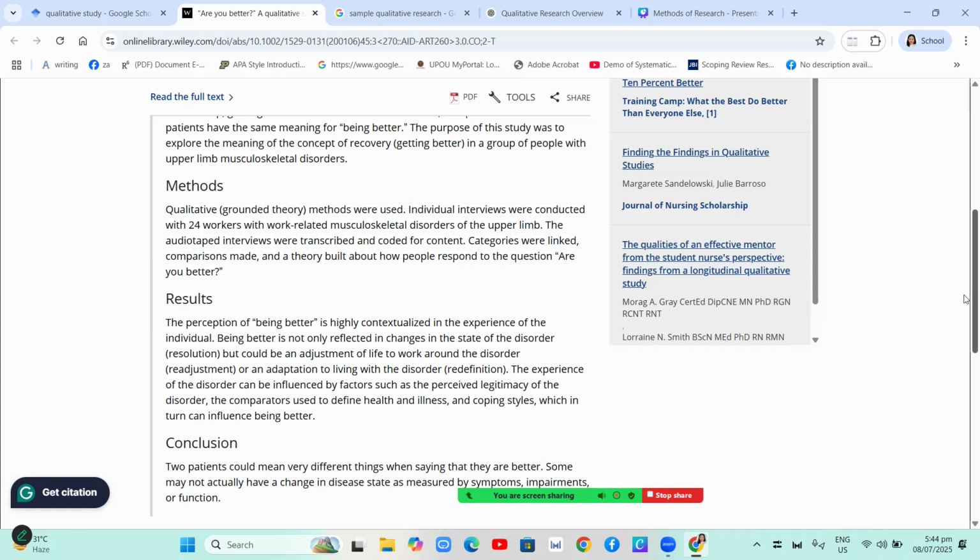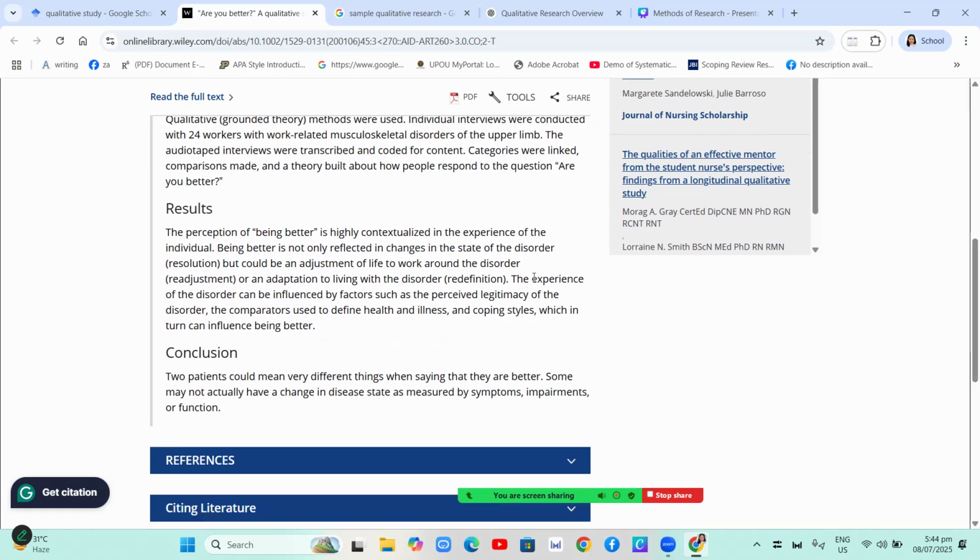So the results of their study: the perception of being better is highly contextualized in the experience of the individual. Being better is not only reflected in changes in the state of disorder, but could be an adjustment of life to work around the disorder or an adaptation to living with the disorder. The experience of the disorder can be influenced by factors such as perceived legitimacy of the disorder.